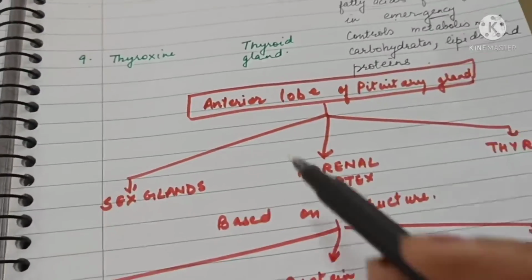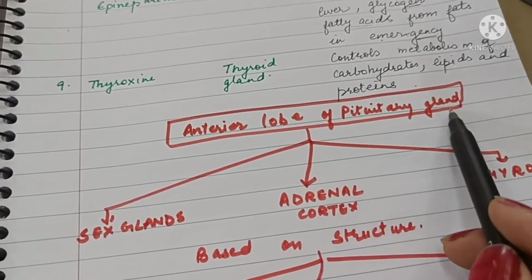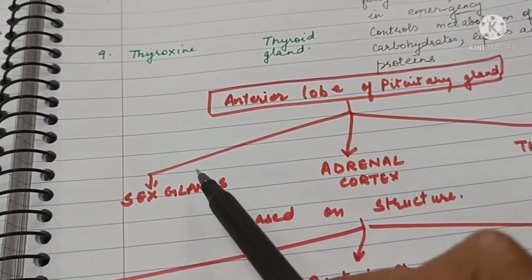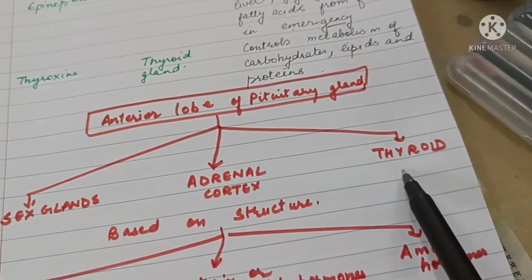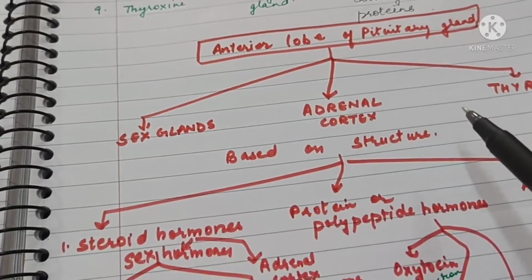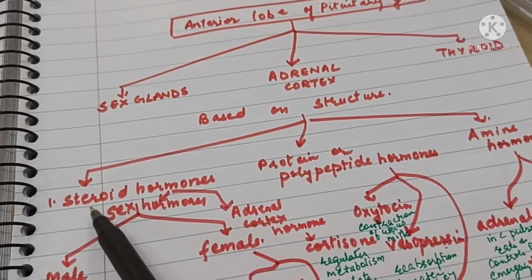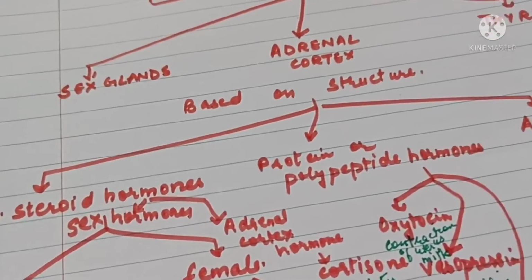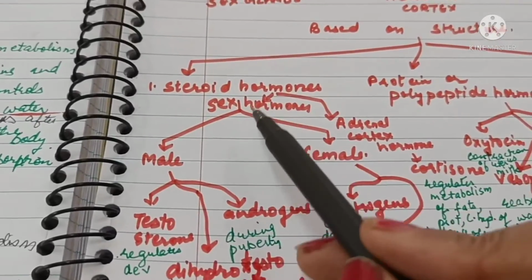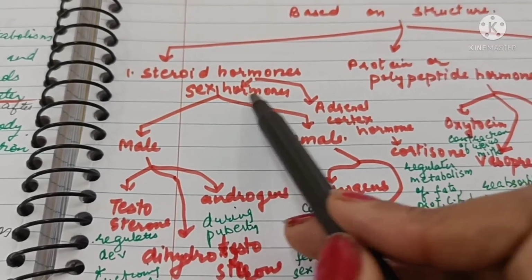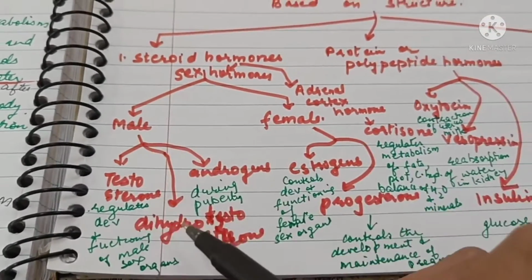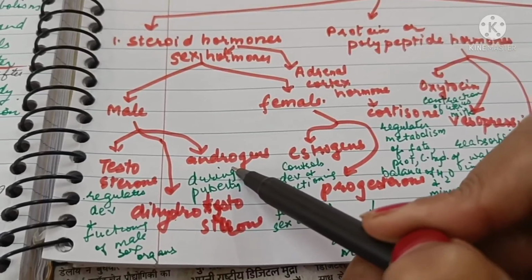So once again, the anterior lobe of pituitary gland in our brain will secrete hormones which will be sent to sex gland, adrenal cortex or thyroid, and then these will be initiated to produce their hormones. Based on structure, they can be categorized into steroid hormones, protein or polypeptide hormones and amine hormones. Steroid hormones are further divided into two classes, sex hormones and adrenal cortex hormones. Sex hormones in males are testosterone, dihydrotestosterone and androgens.